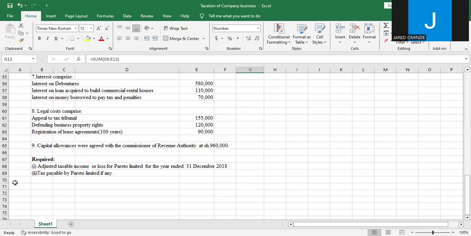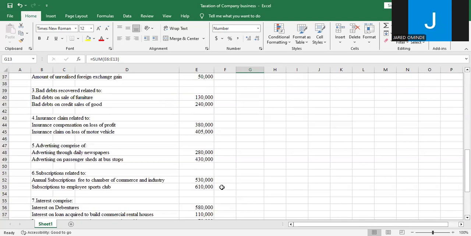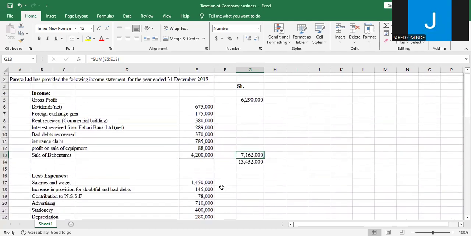Required 1, adjusted taxable income or loss for Pareto Limited for the year ended 31st December 2018. Then number 2, tax payable by Pareto Limited, if any. Yeah, so I'll do this question.